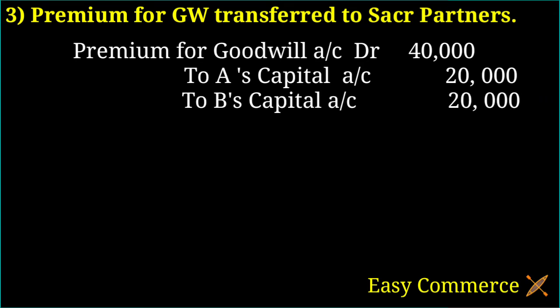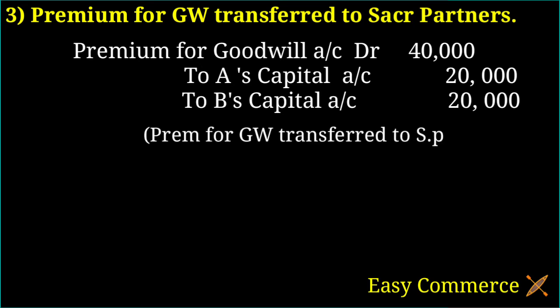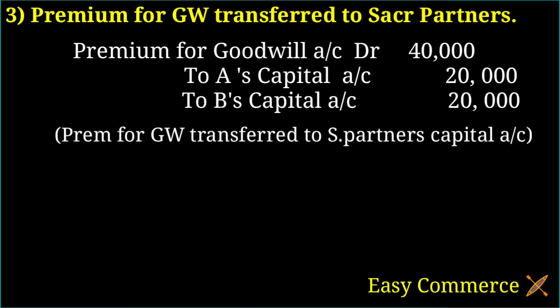We calculated in the example that of the 40,000 we have to give A 20,000 and B 20,000. This 1:1 is the sacrificing ratio, so we have to credit A's capital account 20,000 and B's capital account 20,000. The journal entry is premium for goodwill account debtor 40,000 to A's capital account 20,000, to B's capital account 20,000. The narration: premium for goodwill transferred to sacrificing partners' capital account.